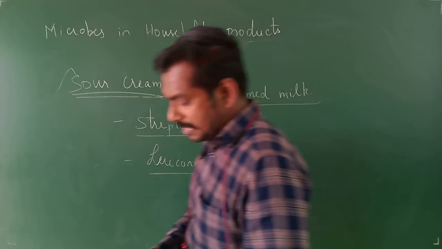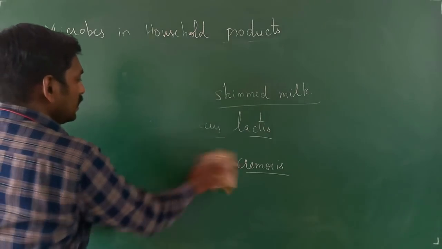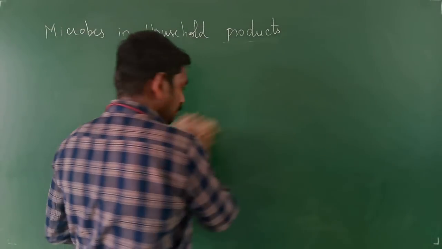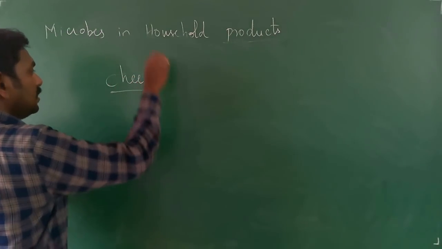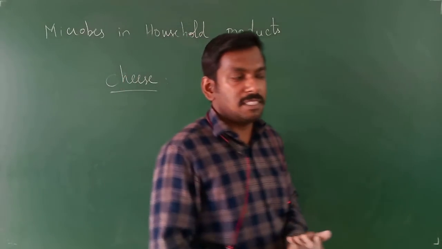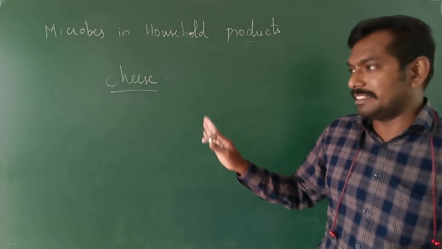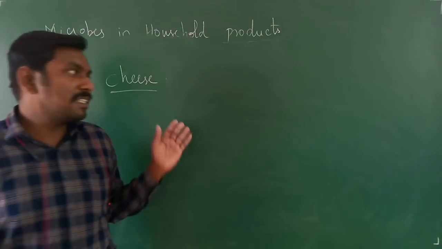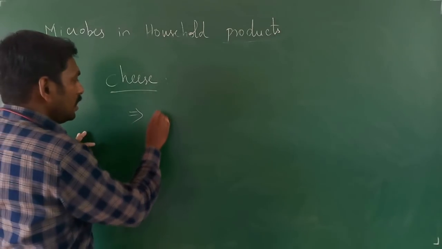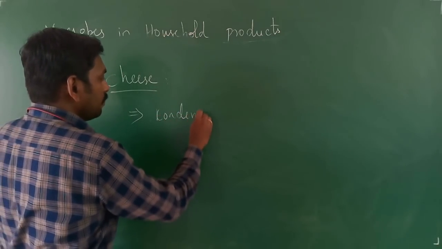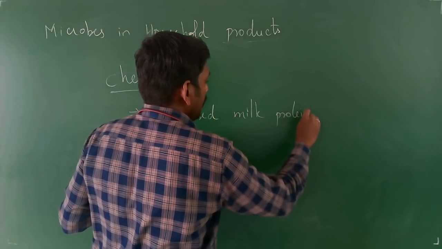The next one is important. You will have a lot of questions in this part, especially on cheese. So what is meant by cheese? Cheese is the coagulation of the milk protein casein. As we have already seen in the lesson Microbes in Human Welfare in the NCERT part, I have told you this cheese is a condensed milk product.